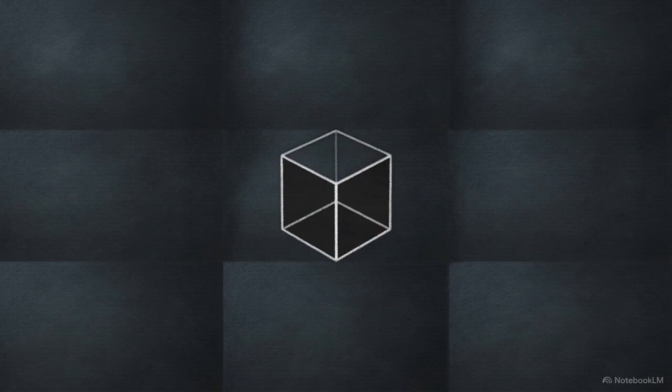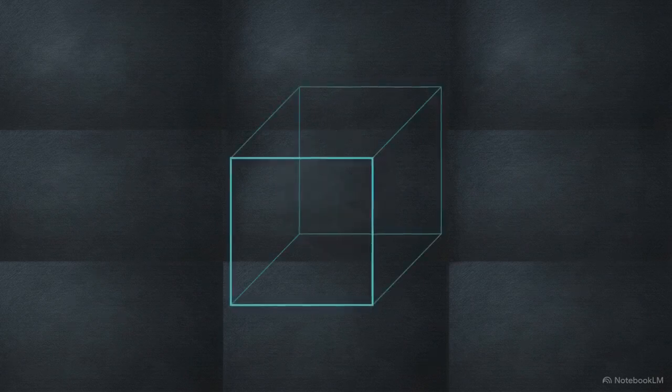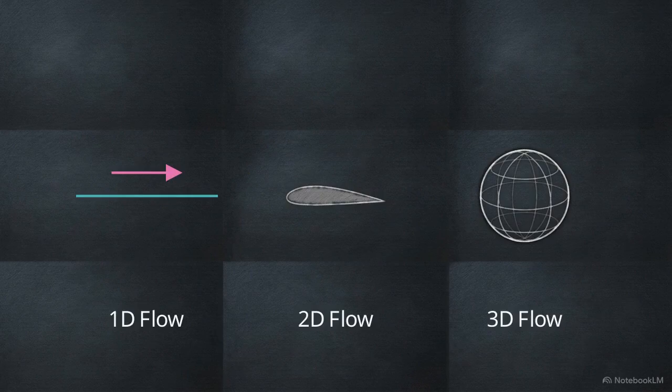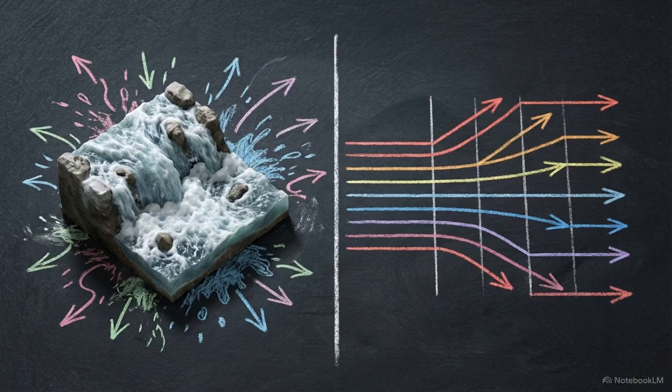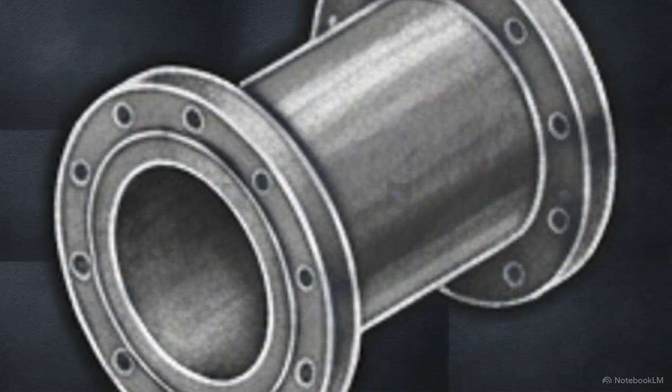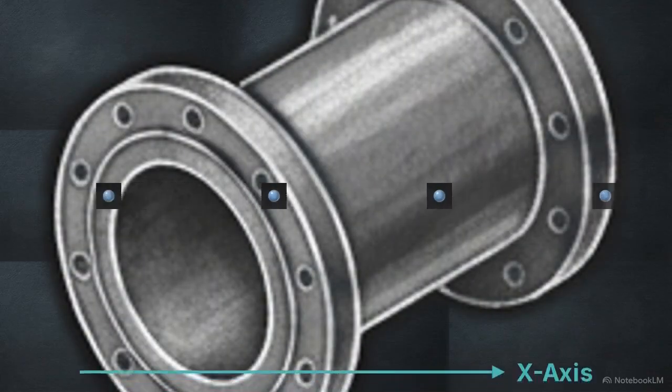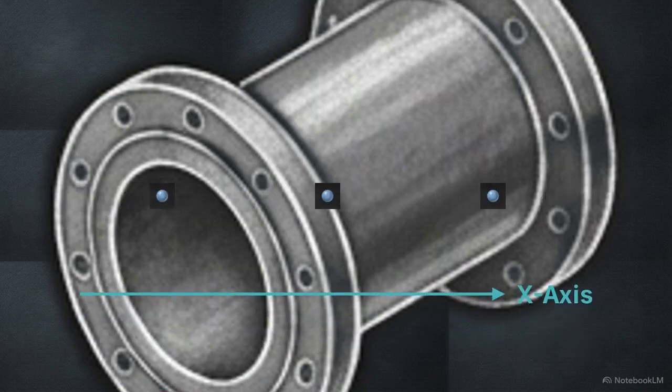Instead of chasing that level of precision, physicists and engineers systematically strip away the spatial dimensions that are least relevant to the final result. Classifying flow as 1, 2, or 3-dimensional allows us to transform these overwhelming real-world scenarios into solvable mathematical models. One-dimensional flow is the simplest version. Here, the fluid's properties only change along a single line.